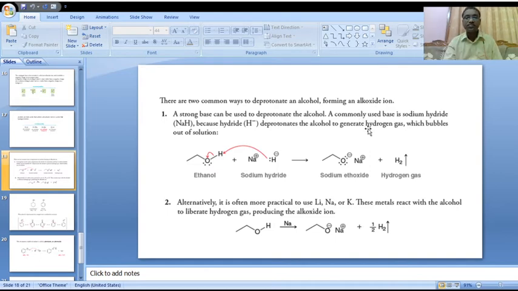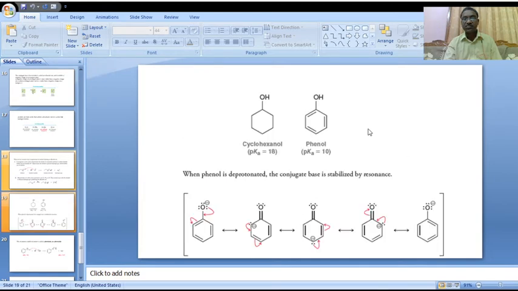These are the two ways for deprotonation of alcohols. Now let us go to cyclic rings. Cyclic ring deprotonation. Phenol pKa value 10.